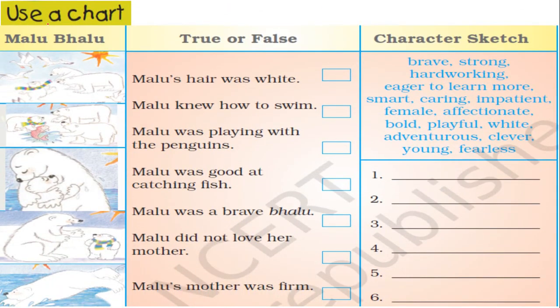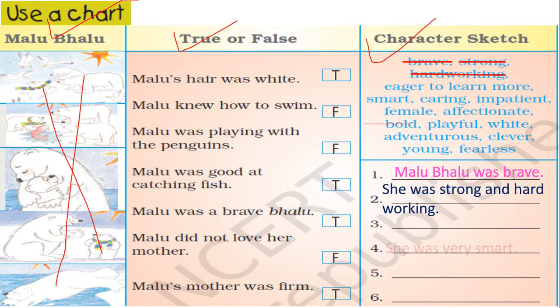On to the next one. Use a chart. This full activity you will write. No need to draw these pictures. Just cut it off. True and false and these character squares, both these things you will write in your notebook. Okay.